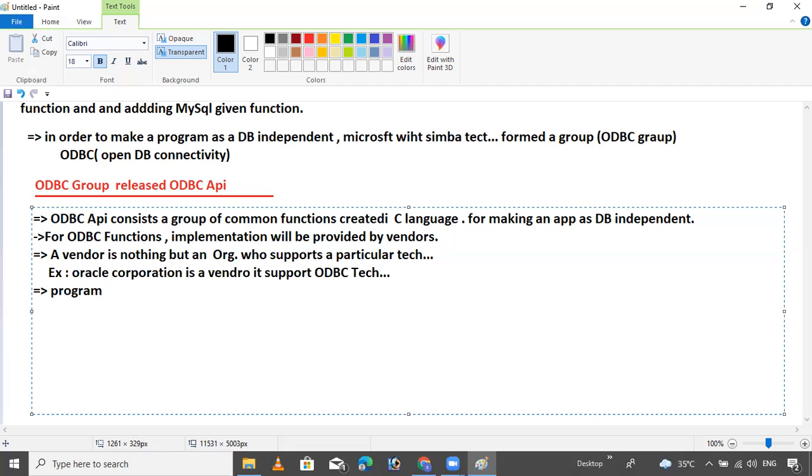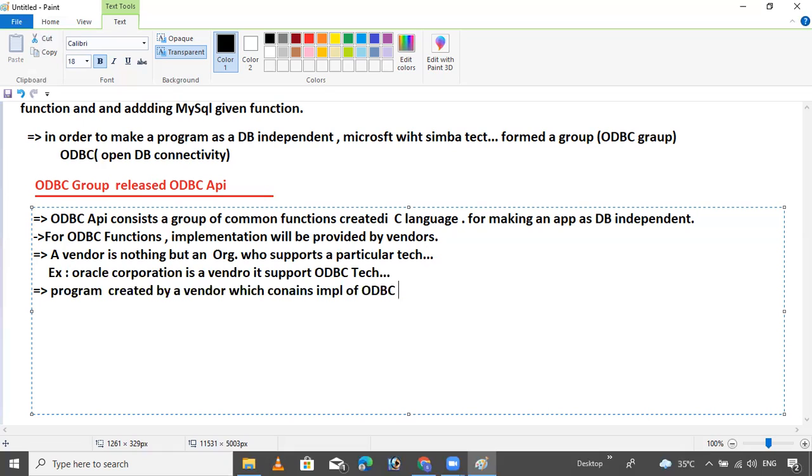Sorry. A program created by a vendor, which contains the implementation of ODBC, is called an ODBC driver.